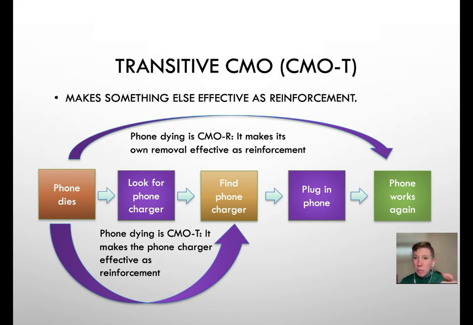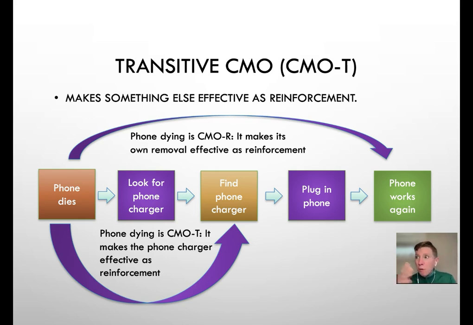It's like when you're driving down the interstate and you see McDonald's or whatever fast food sign. Eventually the sign, over the course of your lifetime, has probably been paired with food ingestion a lot of the time. And so that sign over time becomes a CMO-S for the UMO of hunger, which means you see the sign and you're like, food would be really great now, even though you're not that hungry.